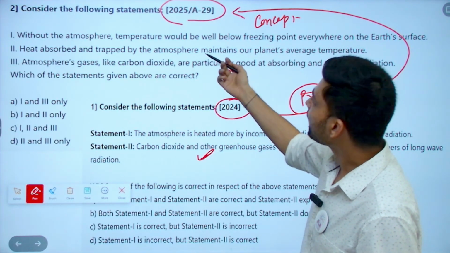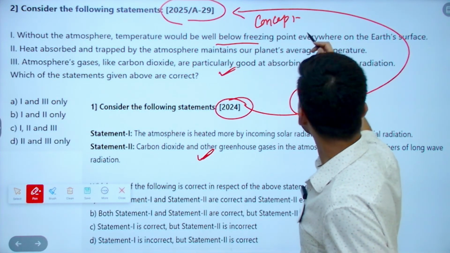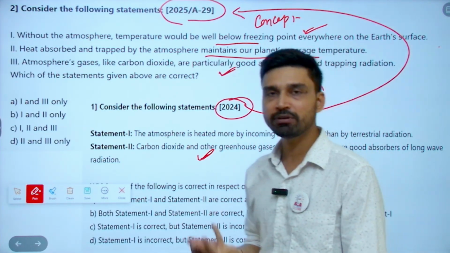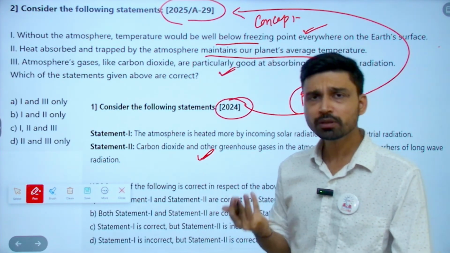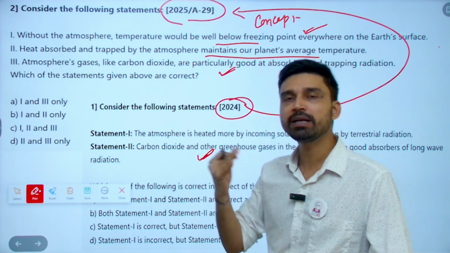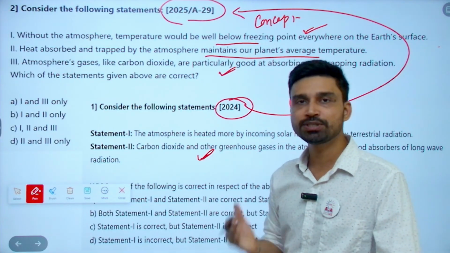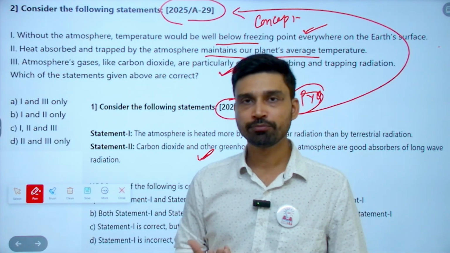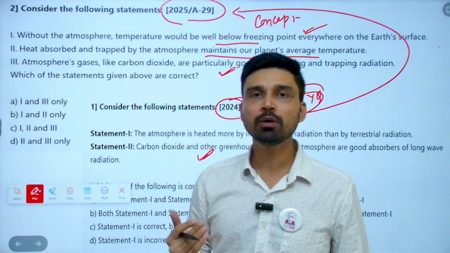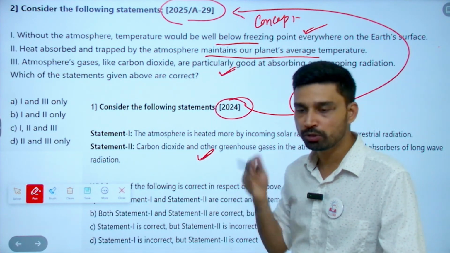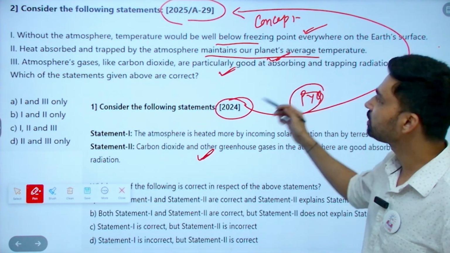So without the atmosphere, temperature will be well below freezing point everywhere on the Earth's surface. That is correct. Heat absorbed and trapped by atmosphere maintains our planet's average temperature. That is also correct. Average surface temperature of Earth is believed to be about 15 to 16 degrees. That is maintained because the heat budget of Earth is zero. That means the amount of energy that Earth absorbs coming from the sun is equal to the amount of energy it releases and loses either to the atmosphere or to the outer space. That's why there is an average temperature.